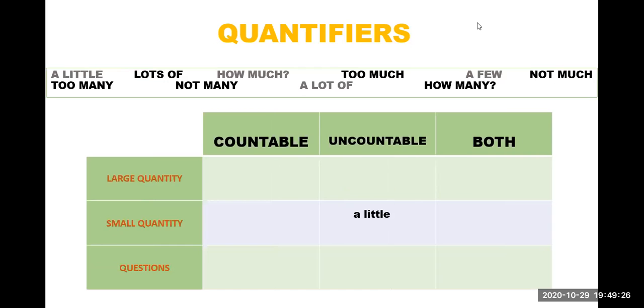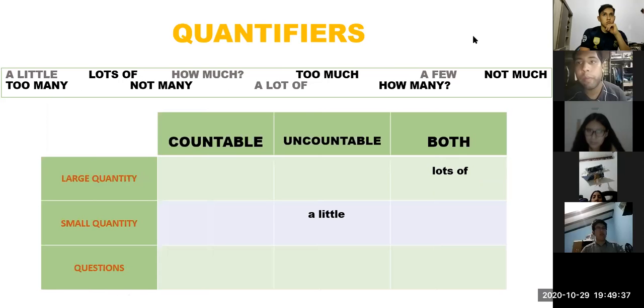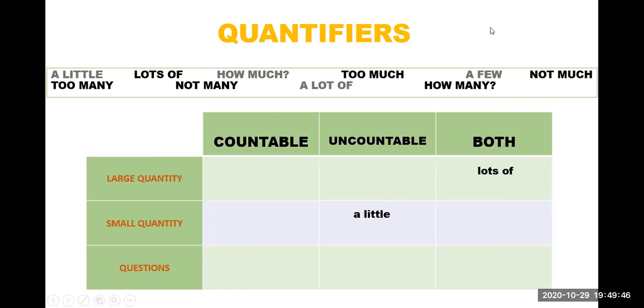For both, for countable and uncountable, and for a large quantity, lots of, right? Very good. Tell me, Danielson, when do we use how much? Use in questions. Questions, very good. And both. For both? Yes. Are you sure?